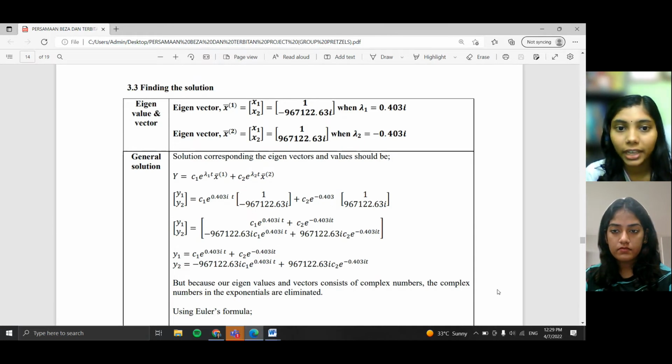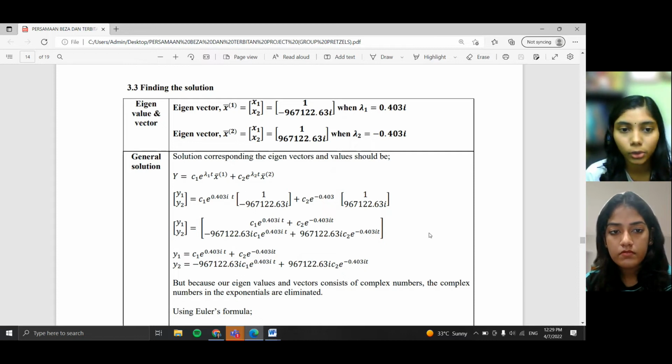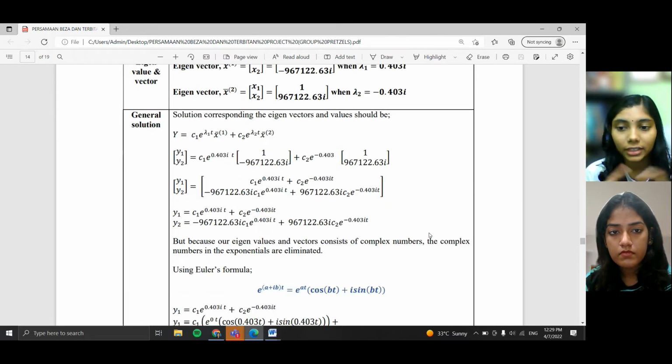One is 1, negative 967,122.63i. Another one is 1, 967,122.63i. The first one occurs when lambda 1 is 0.403i, and the second one occurs when lambda 2 is negative 0.403i. And now we will be proceeding to the general solution. Usually for this equation, we will write the general equation as y equals c1 e to the power of lambda 1 t, then eigenvector 1, plus c2 e to the power of lambda 2 t, eigenvector 2.